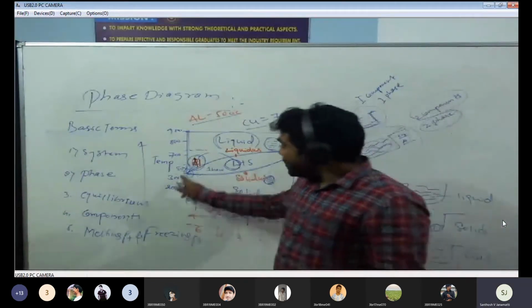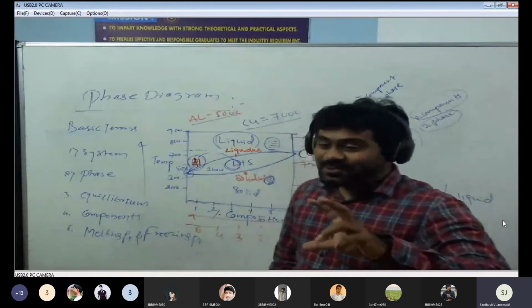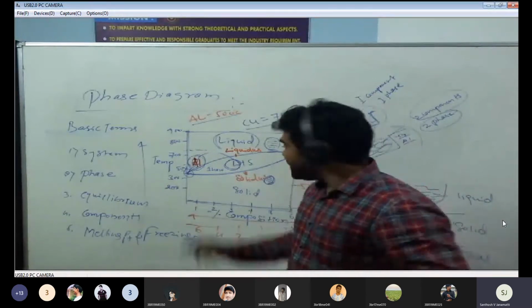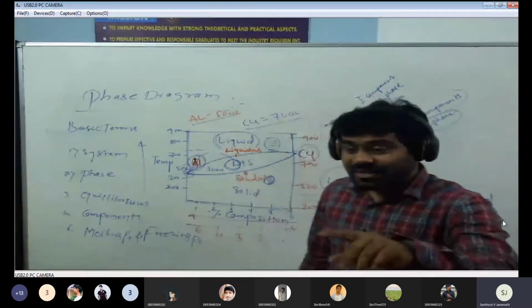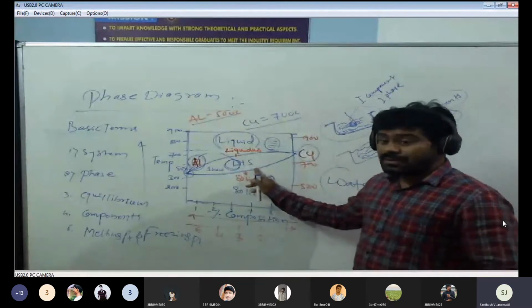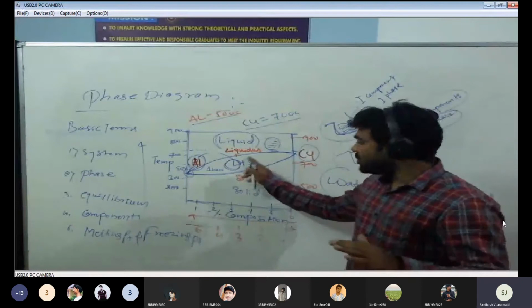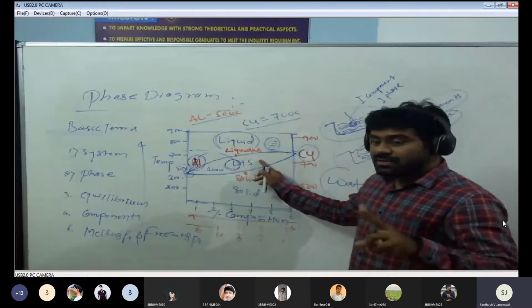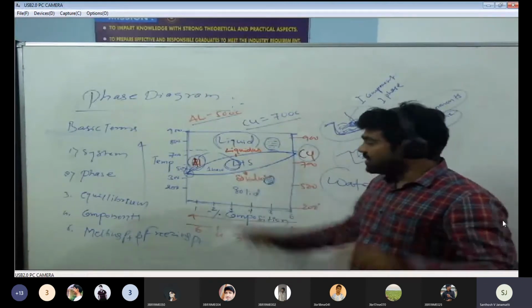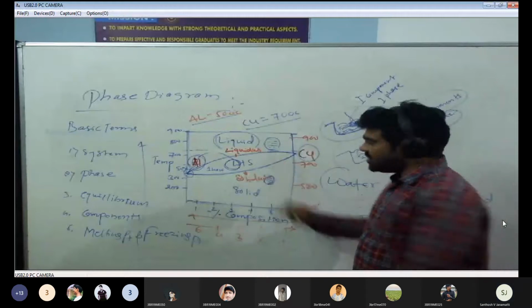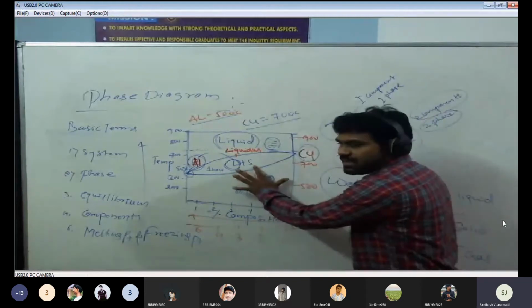In between 7 to 500, we will get two phases. One is completely liquid, the other one is partially liquid. Partially liquid means only 50% liquid, and the remaining 50% is solid, which means we can identify two phases in this range. This is what L plus S.